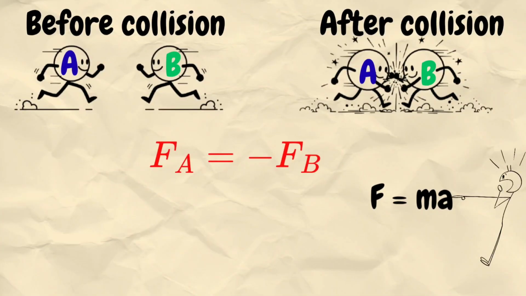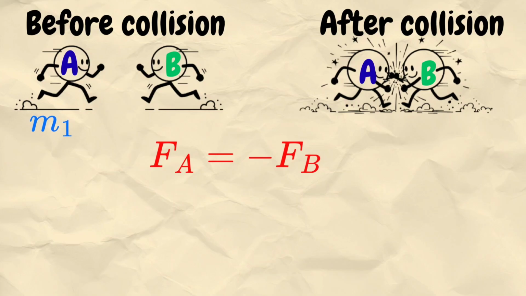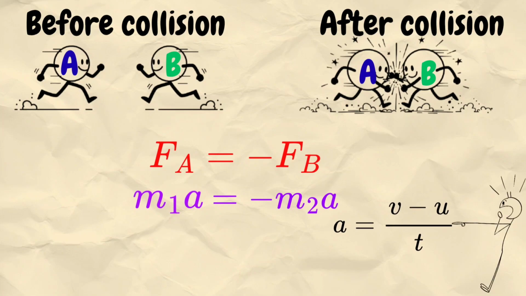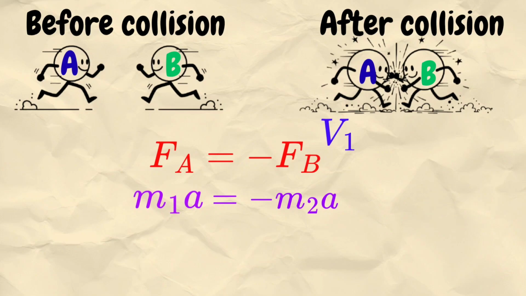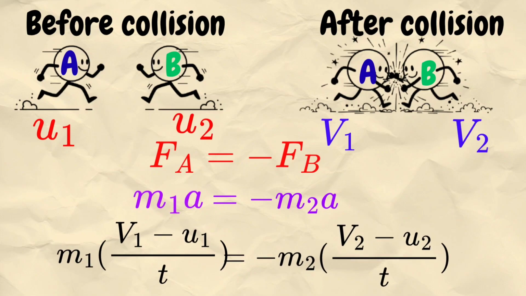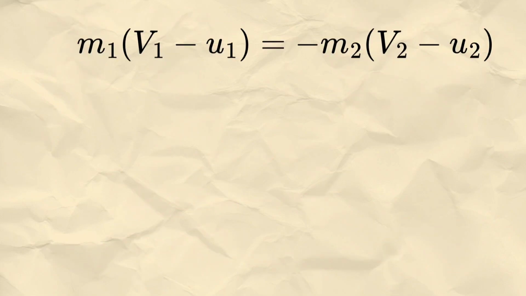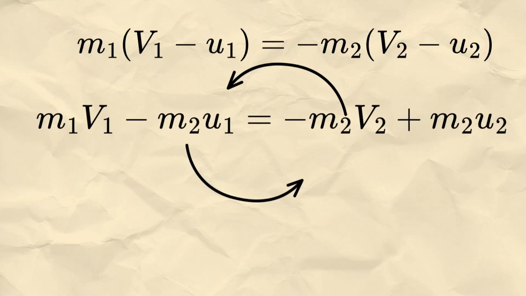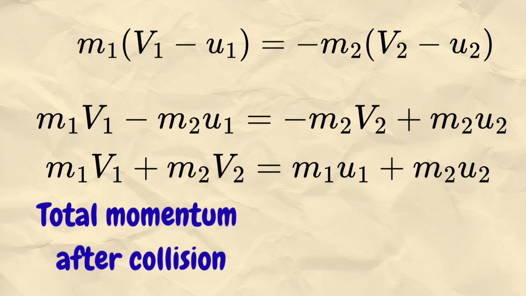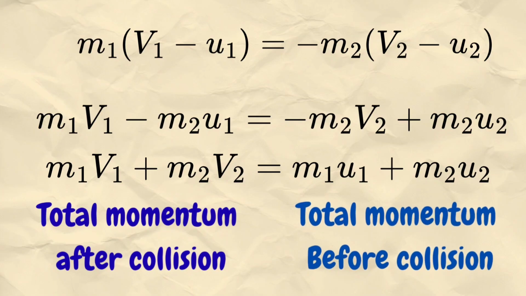As you know, force is equal to ma. In case of object A, mass is m1, so force is m1a. Similarly, for object B, force will be m2a. And you already know the acceleration is equal to final velocity minus initial velocity upon t. So in case of object A, final velocity is v1 and initial velocity is u1, so m1(v1 - u1)/t. Similarly for object B. Now cancel t on both sides. Now we get this equation, multiply within brackets. Move these to the other side of the equation. So finally, the LHS, which is total momentum after collision, is equal to the RHS, which is total momentum before collision.